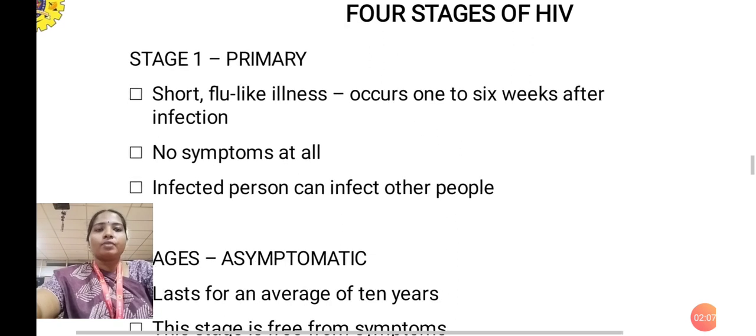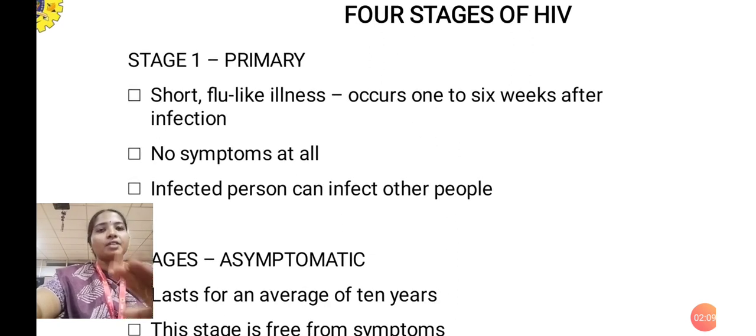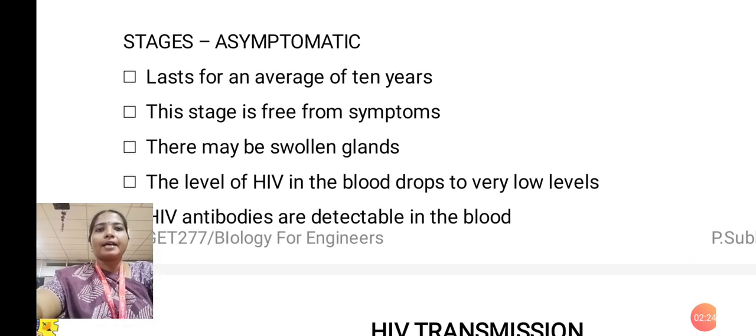There are 4 stages of HIV virus. What does stage 1 mean? Primary: a short flu-like illness occurs 1 to 6 weeks after infection. There may be no symptoms at all, but the infected person can infect other people too. Stage 2 is asymptomatic. It lasts for an average of 10 years, and this stage is free from symptoms.